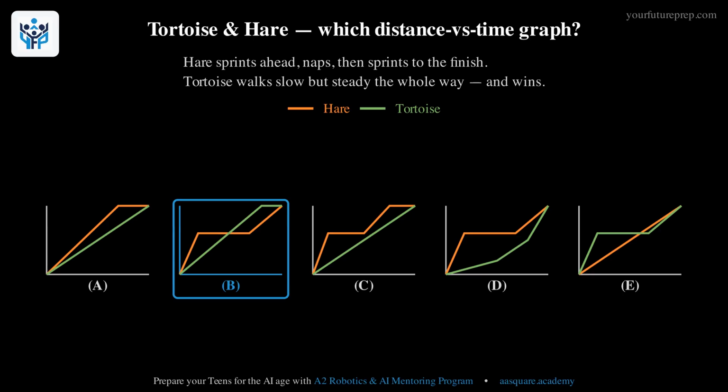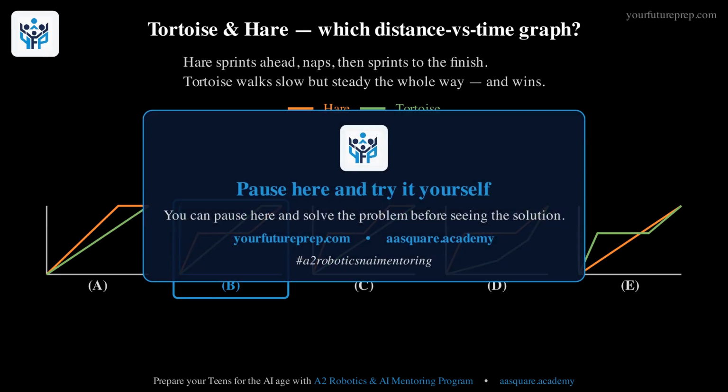Which of the 5 distance versus time graphs A through E matches the story? You can pause here and solve the problem before seeing the solution.